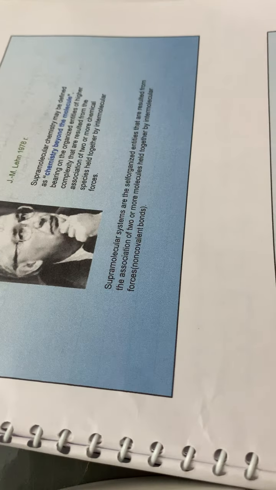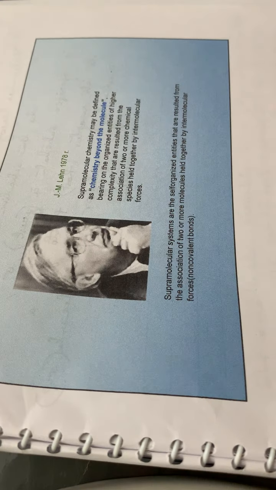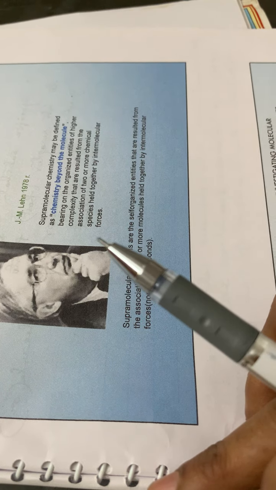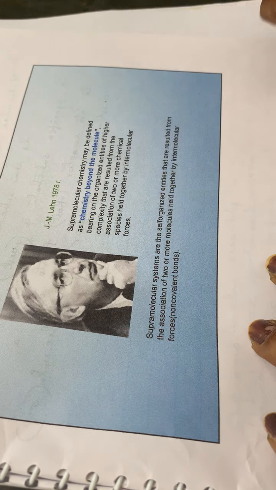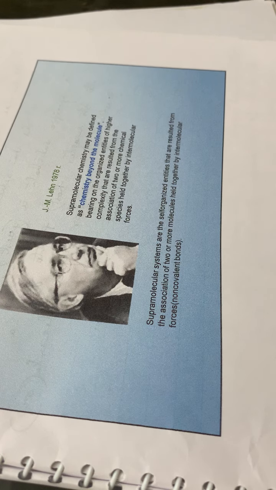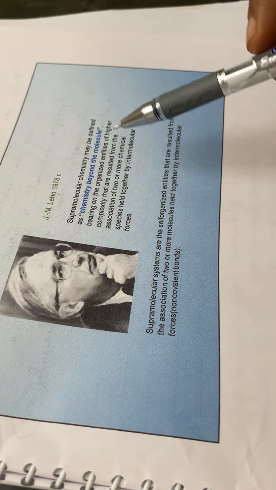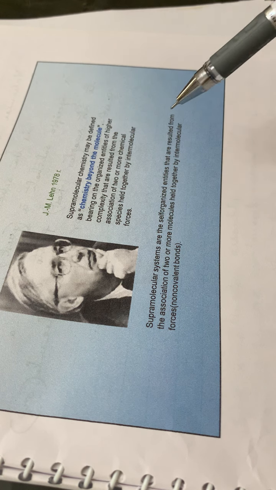Then the next one. Can you see it clearly? This definition or this topic was put forward by J.M. Lehn in 1978, and he got the Nobel Prize in the year 1987, I think. Yes, he got the Nobel Prize in 1987 for this, and a group of scientists was there along with him: Donald J. Cram, then Charles J. Pedersen. These three were awarded the Nobel Prize in 1987 for this study regarding supramolecular chemistry.